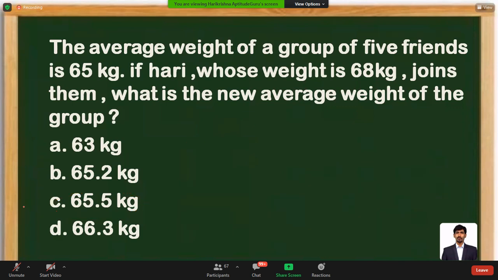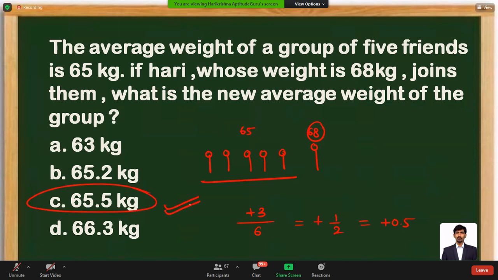I'm repeating it again. There are 5 friends. The average is 65. A new friend of 68 kg joins. If the new friend also had 65 kgs, then the average would stay at 65 only. But the new friend has 3 kgs extra. That 3 kgs extra needs to be distributed among the members. This is going to be 0.5. 65 plus 0.5, mark it as 65.5.